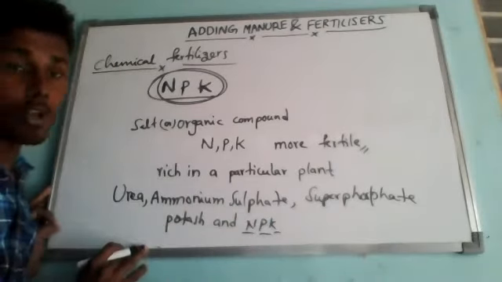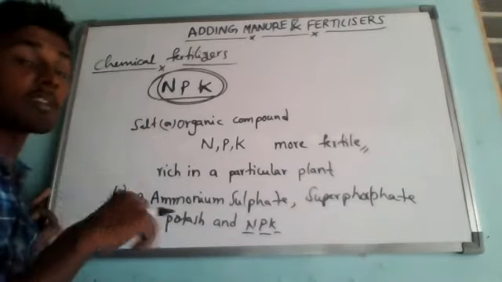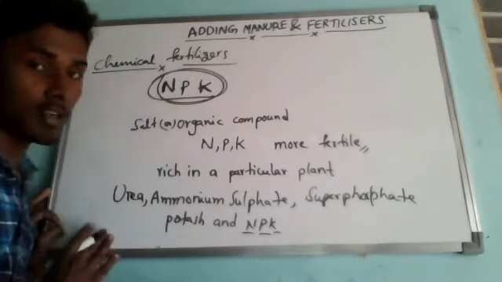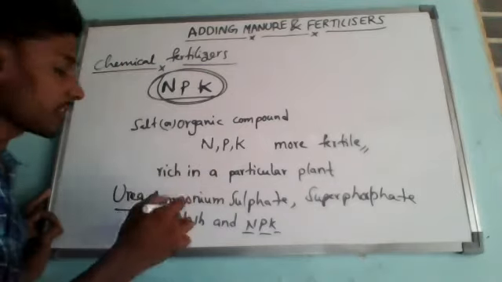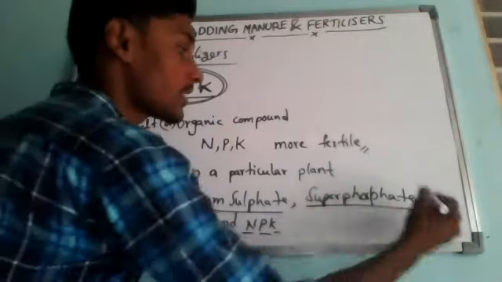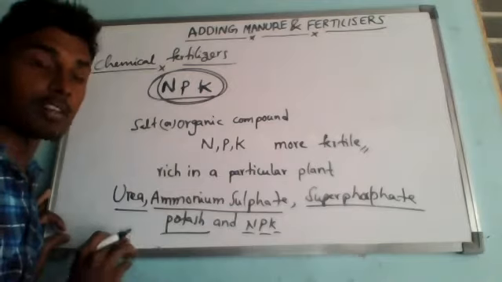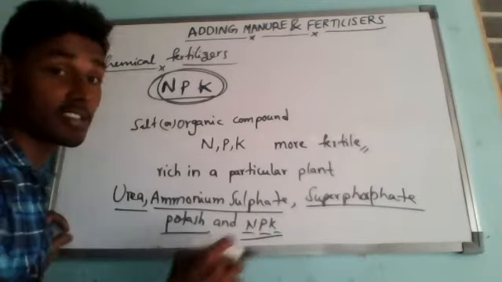A particular chemical fertilizer may contain a particular kind of nutrient which is required for a particular kind of crop. Urea contains some specific nutrients, ammonium sulfate contains some specific nutrients, superphosphate and potash contain some specific nutrients, and NPK contains the very essential nutrients.